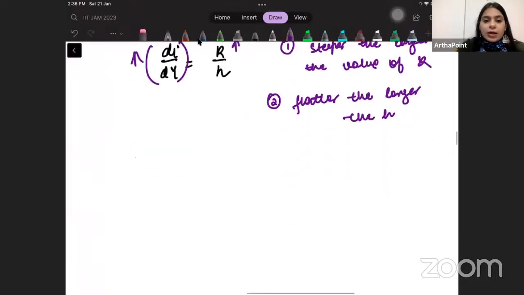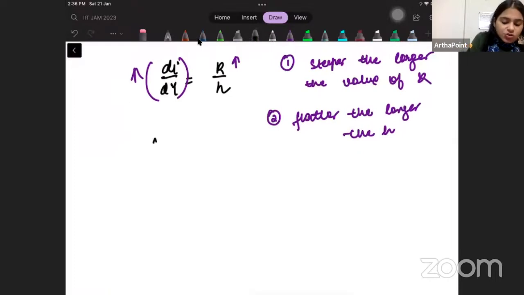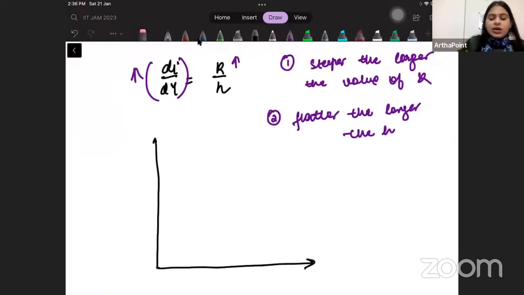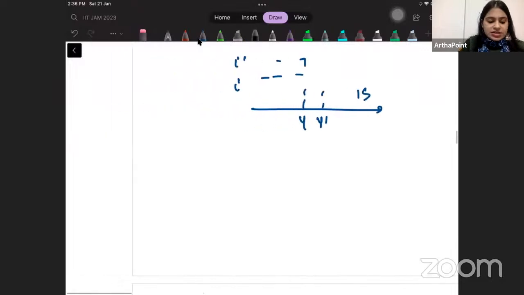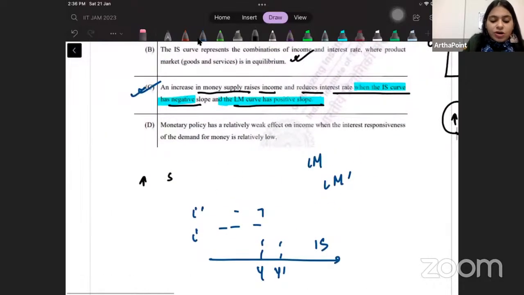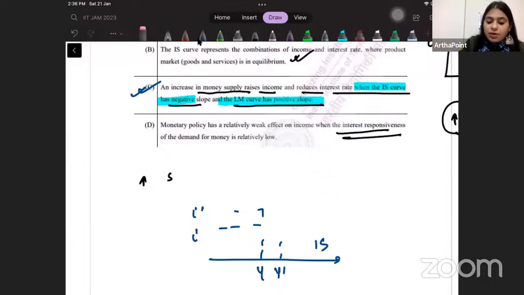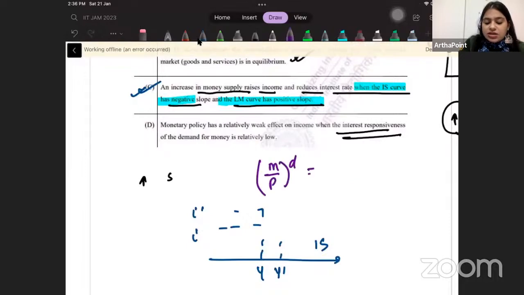Okay. Now, if I just go ahead and look at the fourth part that it is saying, it said that monetary policy has relatively weak effect on income. Monetary policy means I must shift the LM curve. Weak effect on income when interest responsiveness of money demand is low. Interest responsiveness. So my equation was demand of money is equal to ky minus hi.